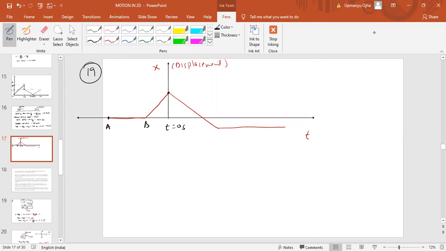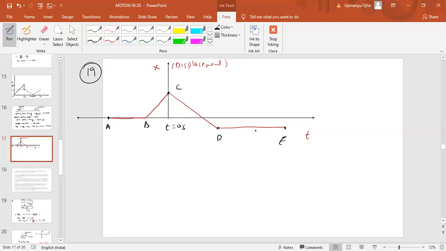Then from b to c, it is moving with a constant speed. Then it will start retarding, it becomes 0, and then it starts retarding and comes again to 0. So we can take these three points. So which example is possible here?